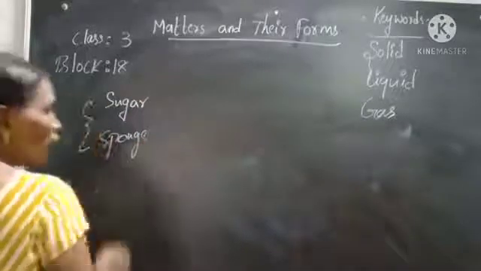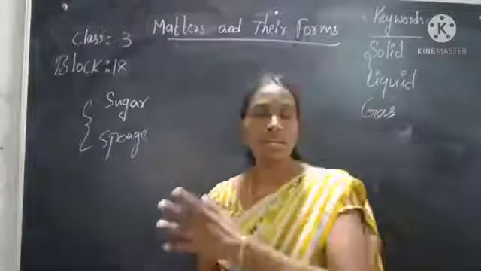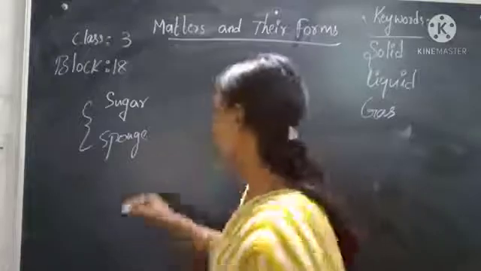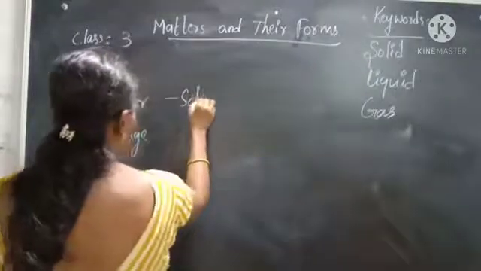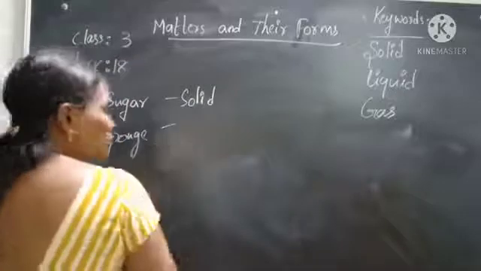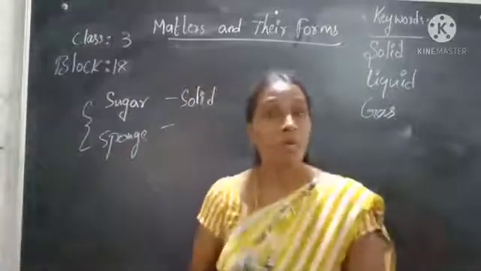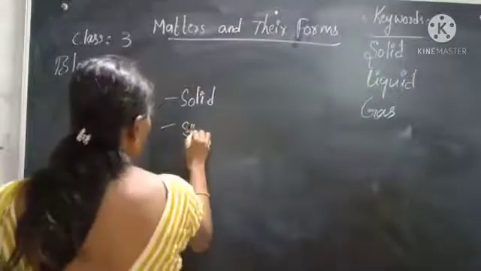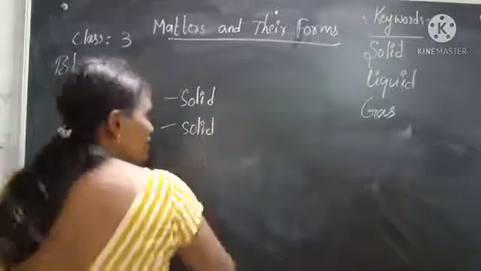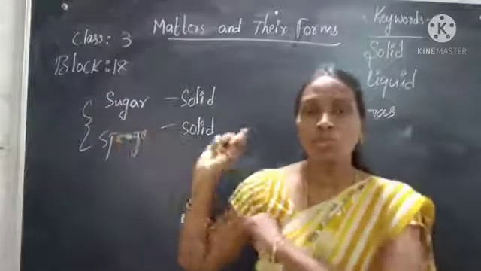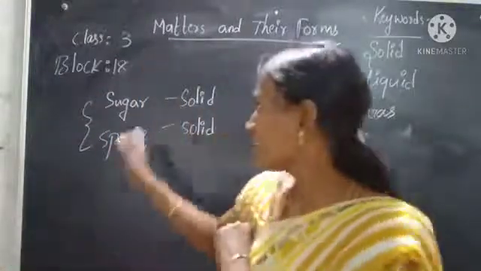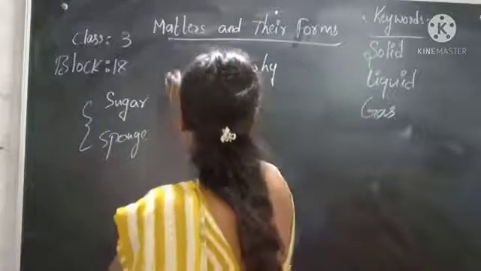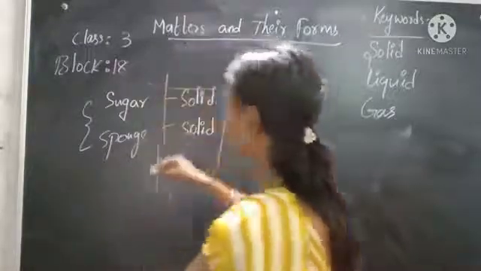Are these two things solids, liquids or gas? What can you say? Already you know that sugar is a solid, right? What about the sponge? Yes, sponge is also a solid. But can you tell me what is the difference between the two? Why are we saying that sugar is a solid and the sponge is a solid, and what is the difference between these two things?